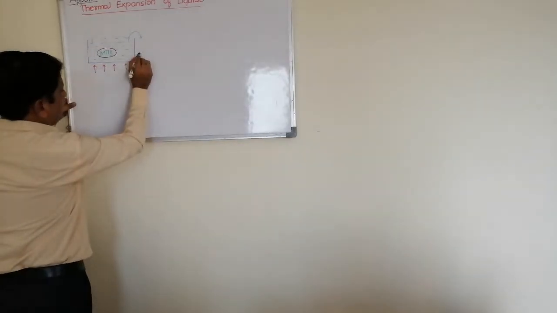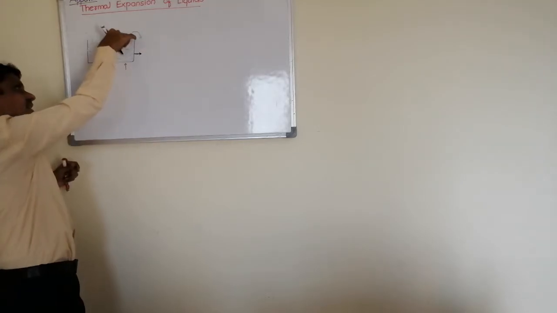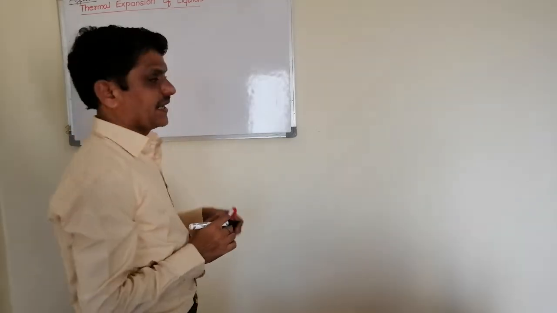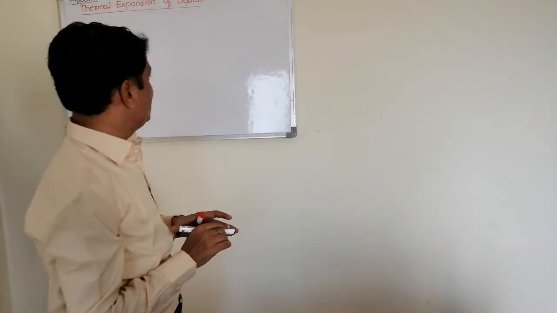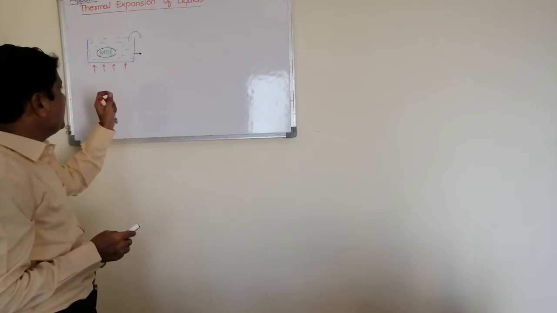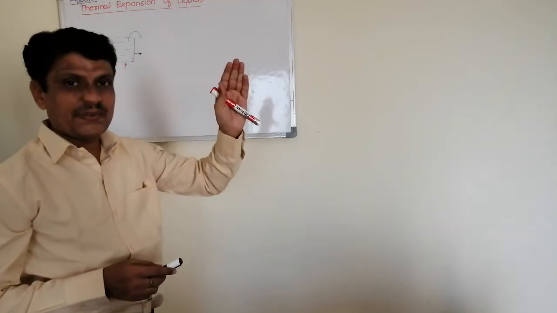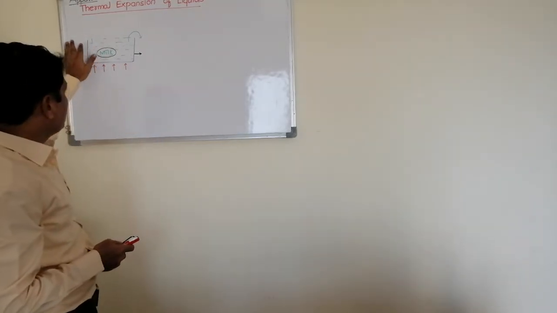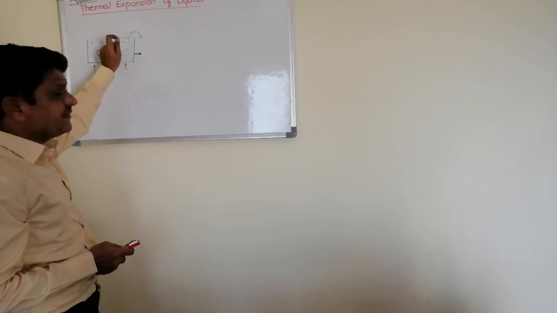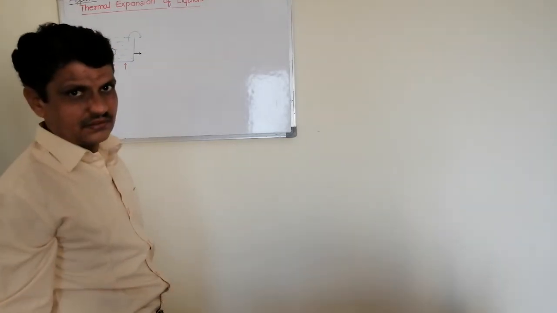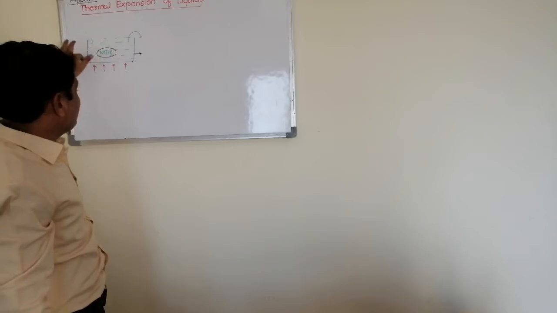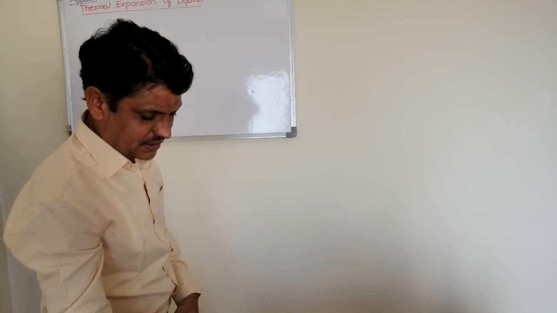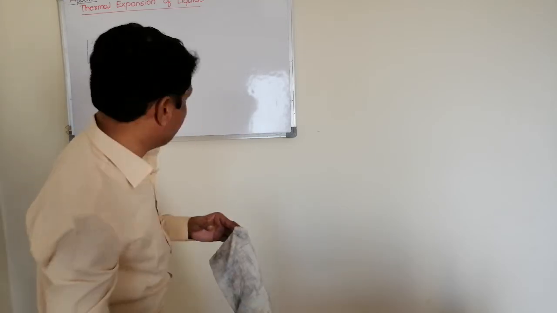Along with the liquid, the container in which the liquid is taken also gets expanded. Because of this, we can't predict the exact expansion of the liquid. So when both container as well as liquid get expanded, then the net expansion of liquid is called apparent expansion.